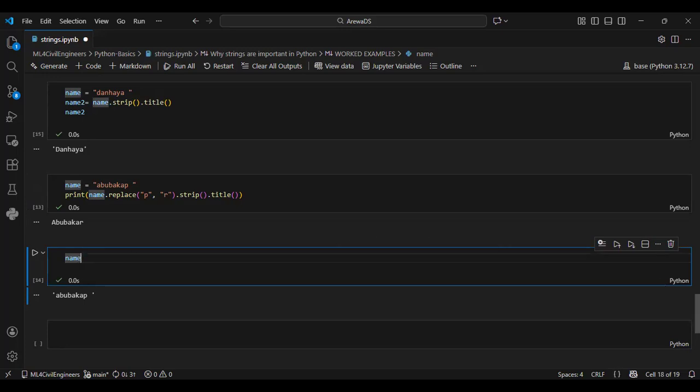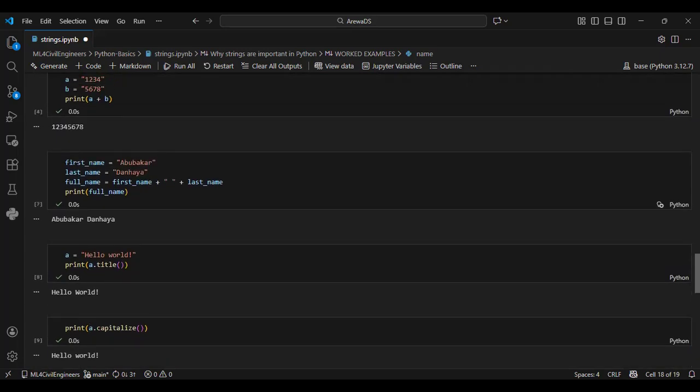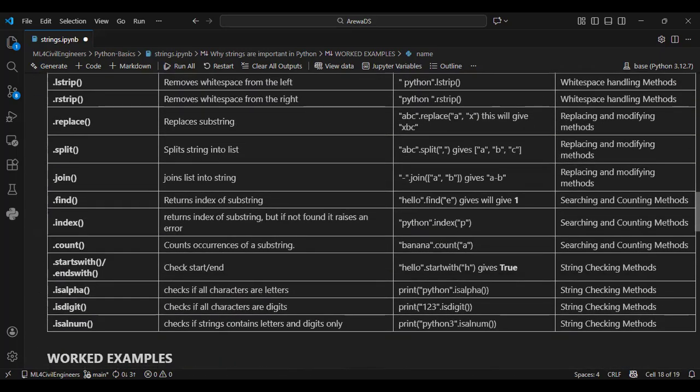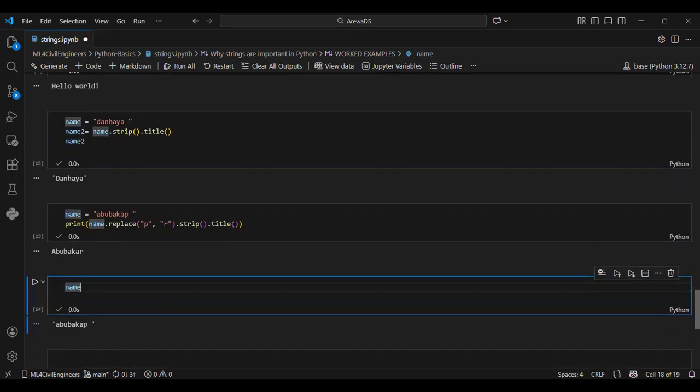Okay, I think the next one is what? Let me see which methods are left. Okay, we can split this one into a list. But let me check whether there is any question?